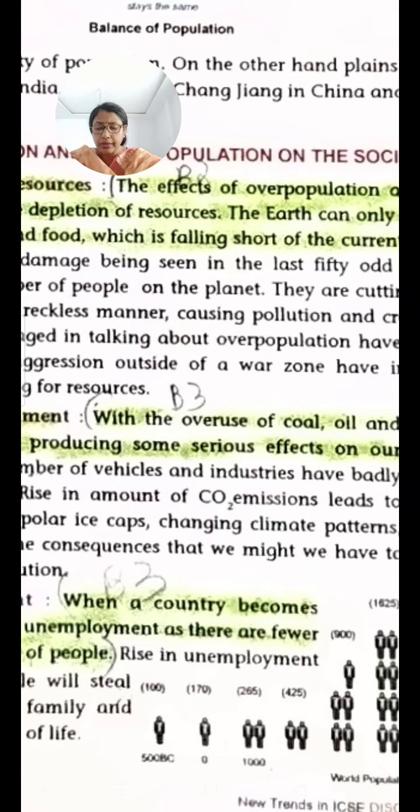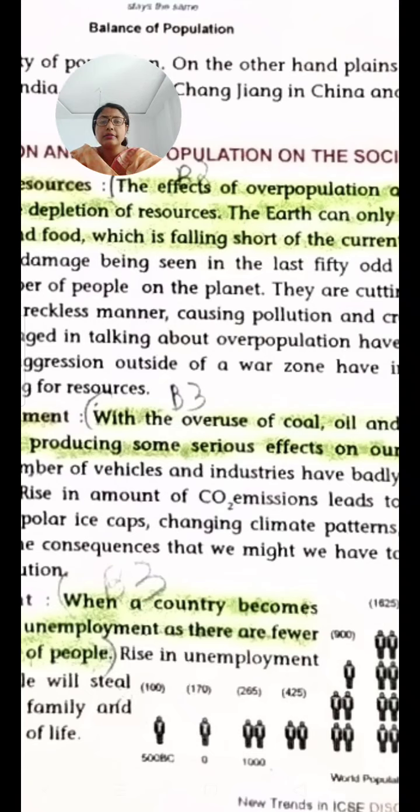The snow melts, the ice caps are melting. Then there is change in the climate patterns, rise in the sea level. Then there are other consequences also. So why is the sea level rising?